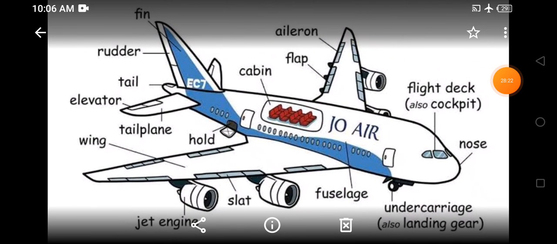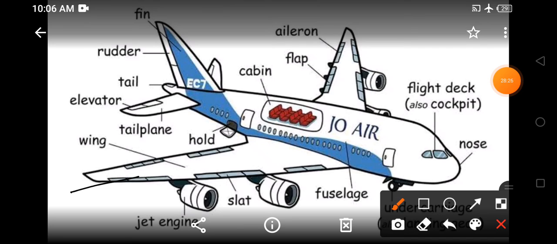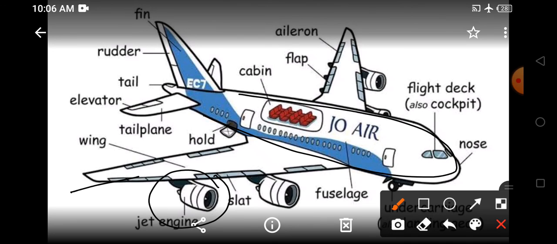Here are the wings. You can see the wings. Okay, the wings have various parts. The initial, you can see this is a jet engine. This body of an aircraft is known as fuselage. The nose here, the starting point of an aeroplane is called the nose, and the end part is called the tail.